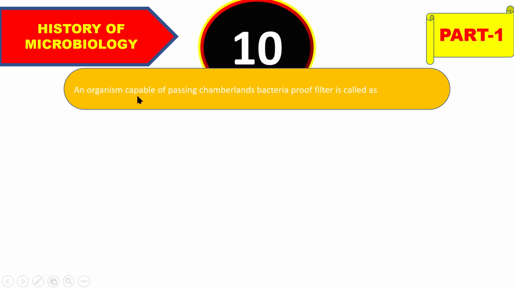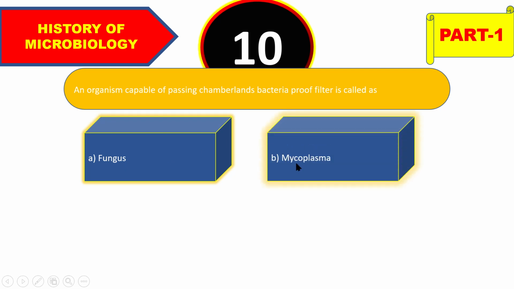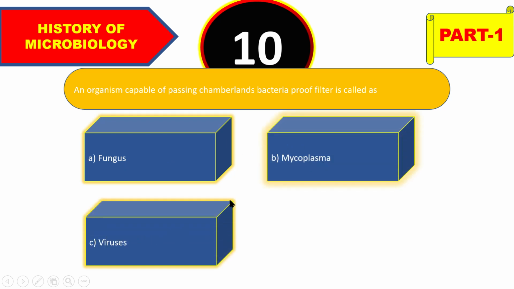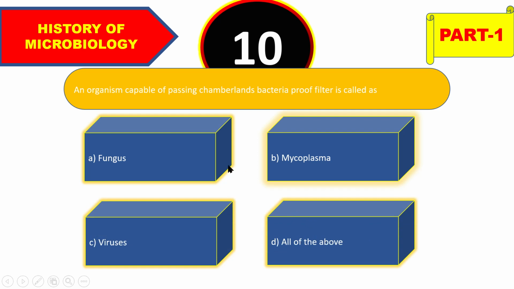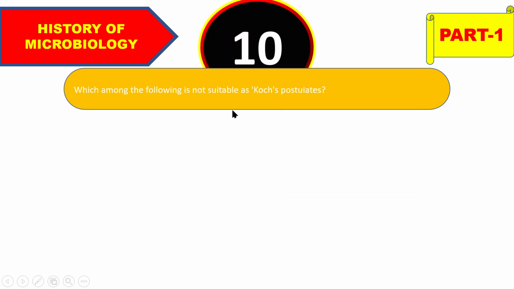That is, an organism capable of passing Chamberlain's bacteria proof filter is called as fungus, mycoplasma, viruses, or all of the above. So the right answer will be, an organism capable of passing the Chamberlain's bacteria proof filter is called as viruses. Okay, so move on to the next.